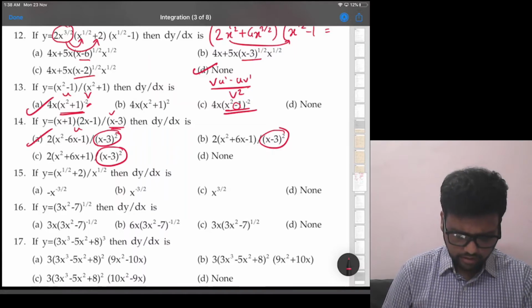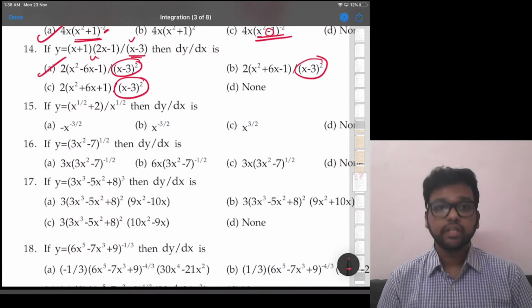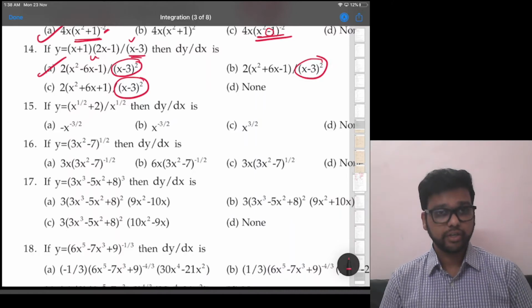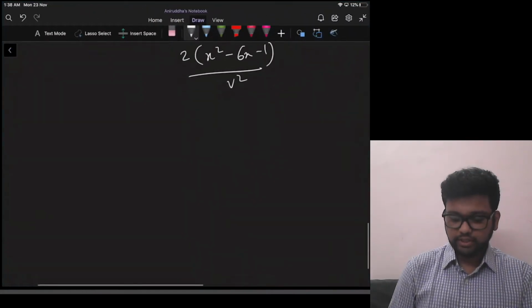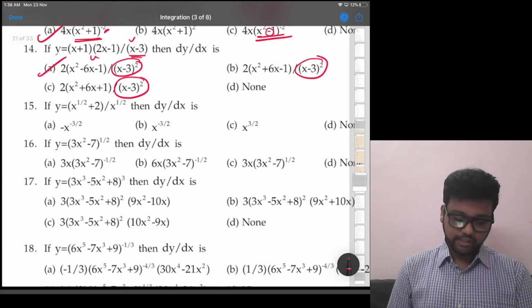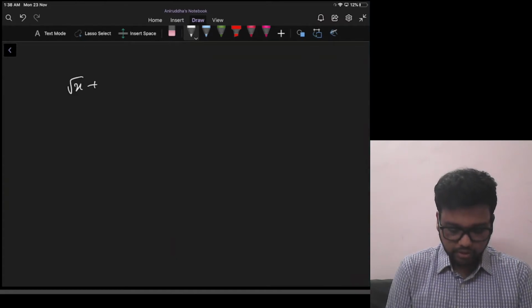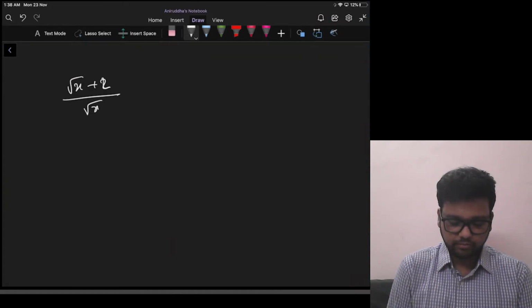Next, 15th. If y is equal to x^(1/2) + 2 upon x^(1/2), then dy by dx is what? Okay. Now, see, there is a better way than quotient rule. Let me tell you. x^(1/2) + 2 upon x^(1/2). x^(1/2) is root x, right? So (root x + 2) by root x. That is what they are asking.